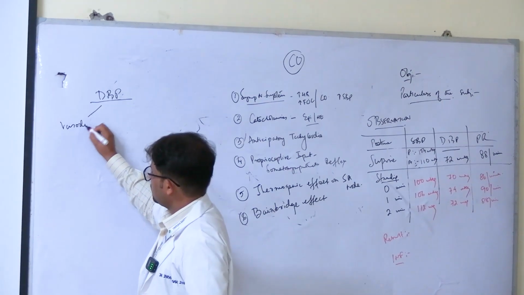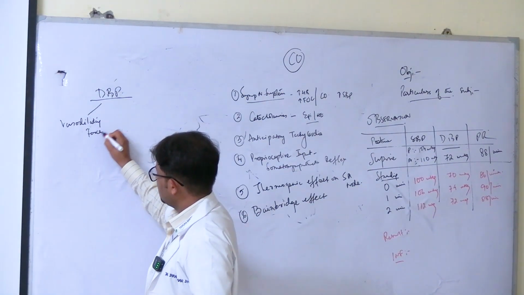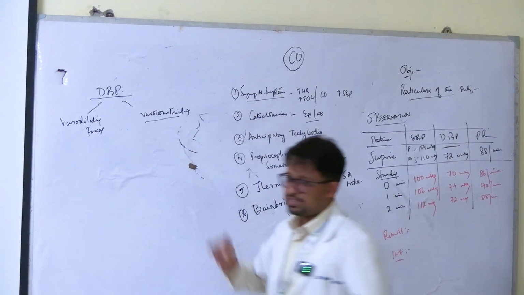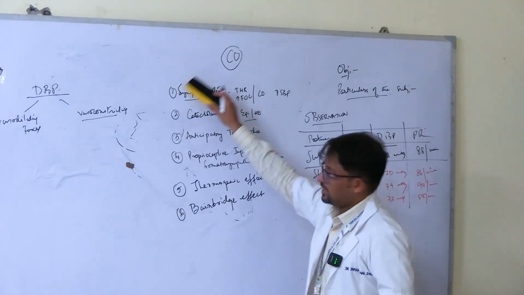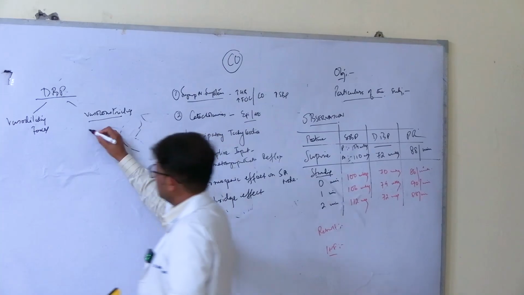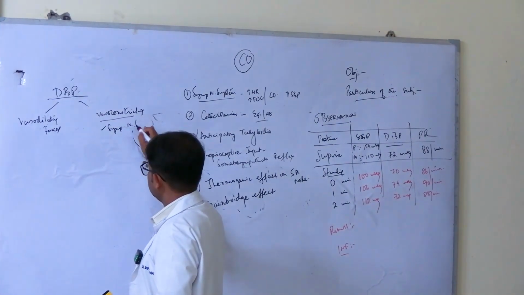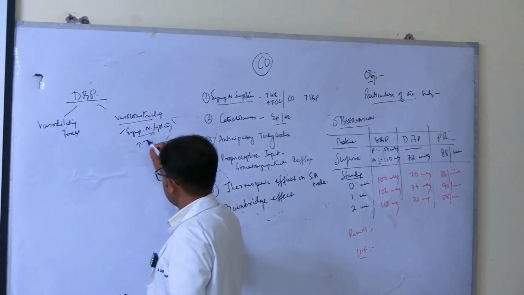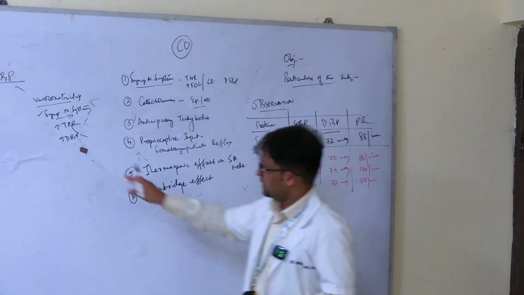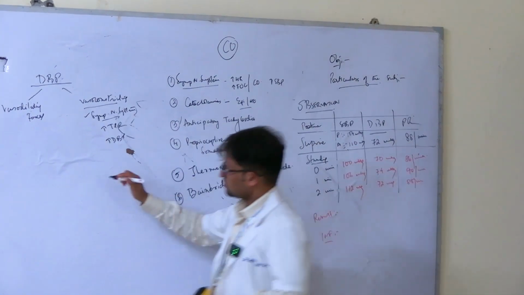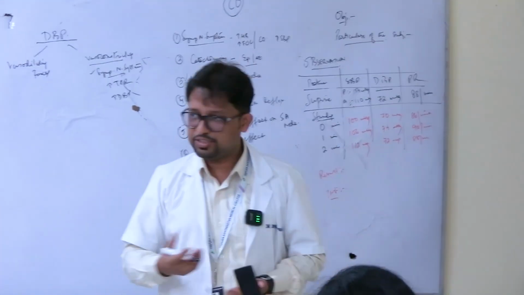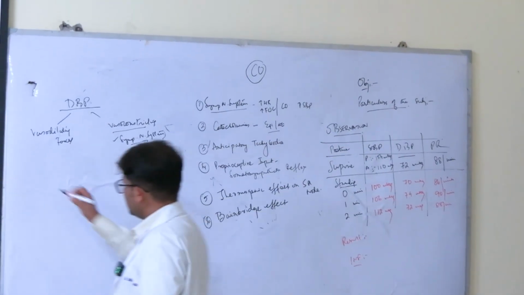Diastolic blood pressure is affected by vasodilating forces and vasoconstricting forces, two types of forces. When the exercise is mild, sympathetic activity is already high, and the sympathetics also increase the tone of the blood vessels. So there is vasoconstriction because of sympathetic nervous system activity, as a result of which TPR is more and diastolic blood pressure is more. So what do we see? In mild exercise there is an increase in diastolic, right? Now as the severity of exercise increases, more carbon dioxide is produced in the tissues. So carbon dioxide is a vasodilator.